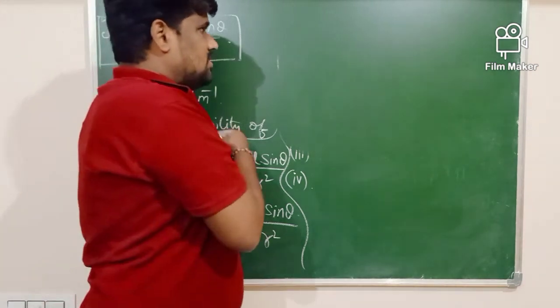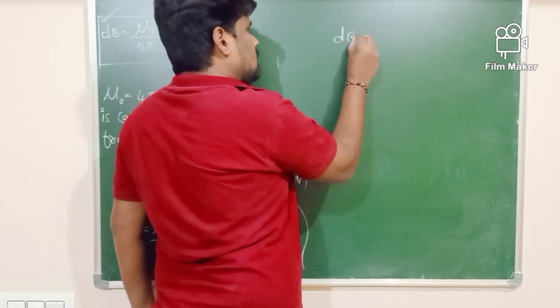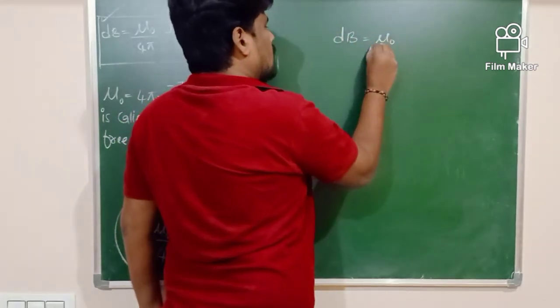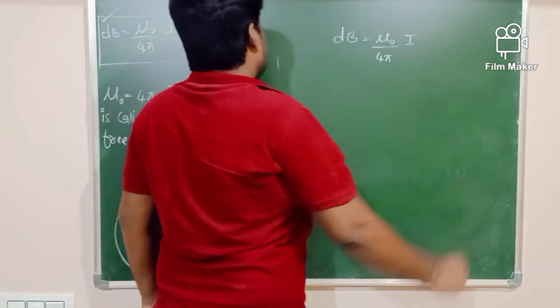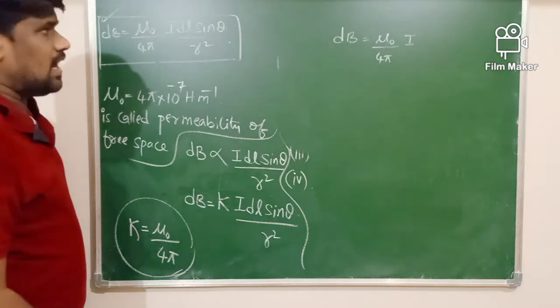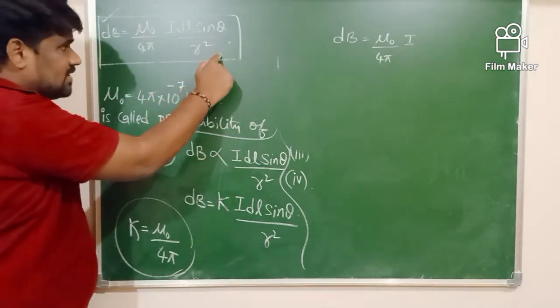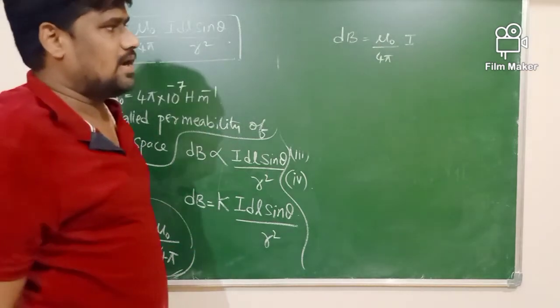How do we write this in vector form? I will write the same expression as dB equals mu naught divided by 4 pi, I as it is. Here, dl sin theta, I will multiply as well as divide by R.